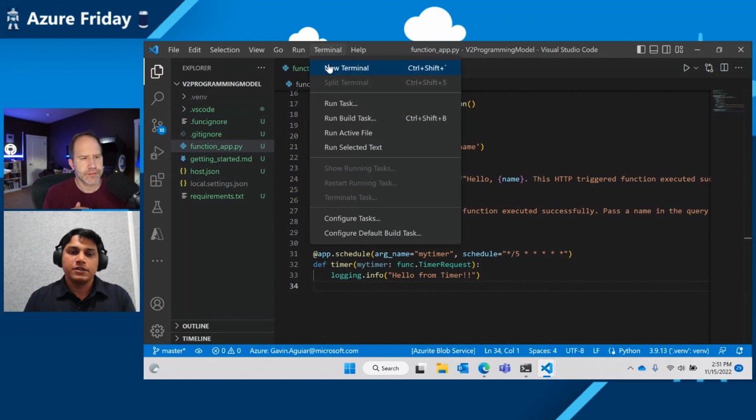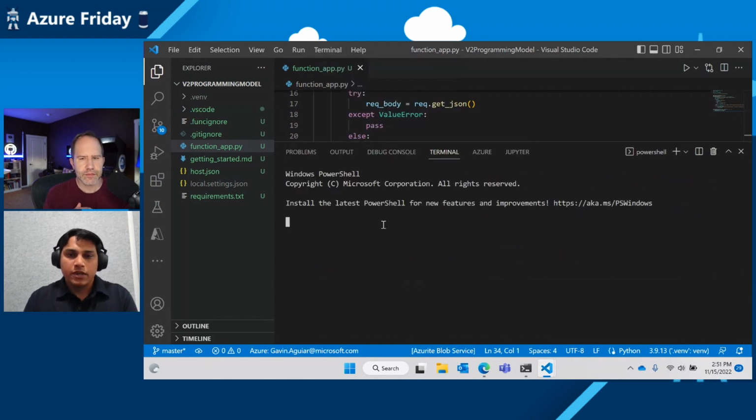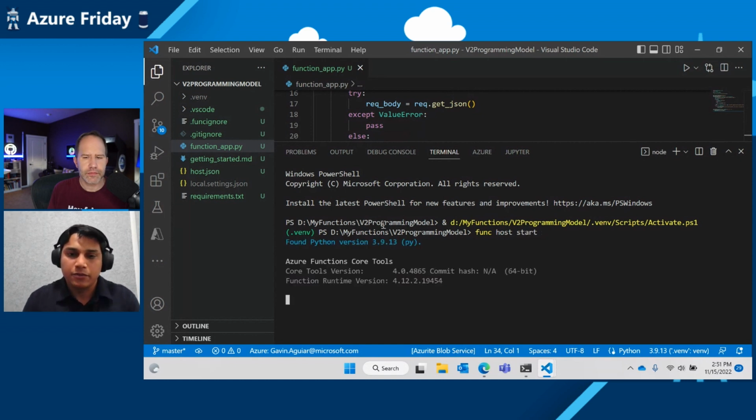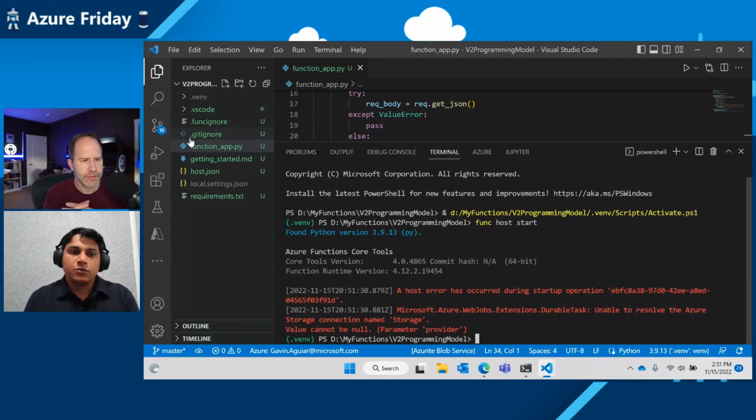So I open my terminal. Okay, my environment is already activated. So all we need to do is a func host start. This is similar to how the V1 programming model runs it. And let's see what we get. Oh, one other thing is it shows me that I don't have a storage account.